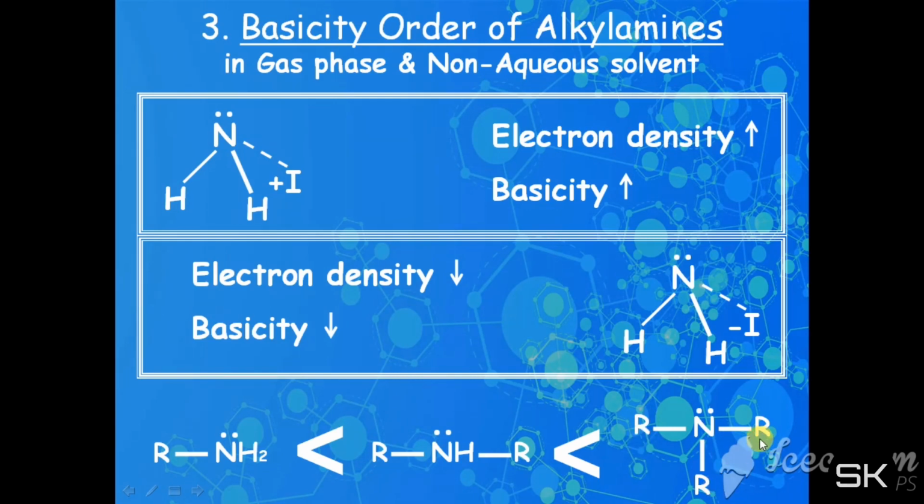So as the number of alkyl groups increases, that is, the electron donating groups increase, the electron density increases. So availability of the lone pair increases. Therefore the basicity of tertiary amine is more than secondary amine, which is more basic than primary amine.